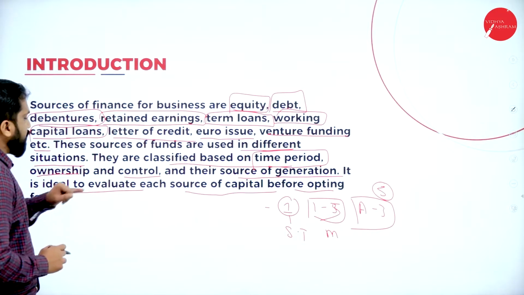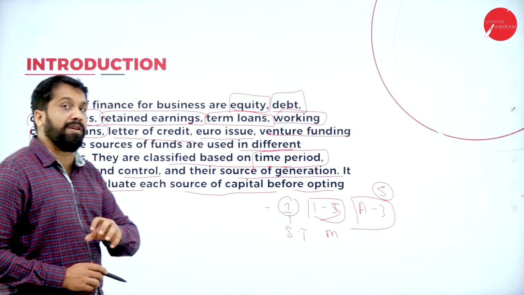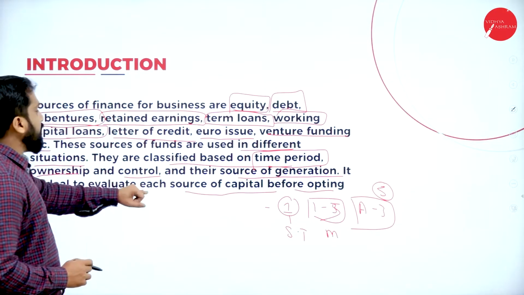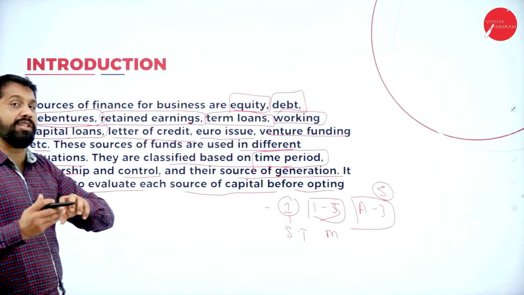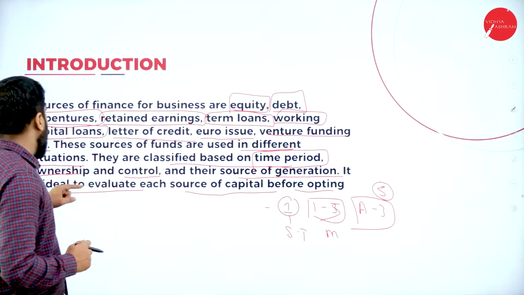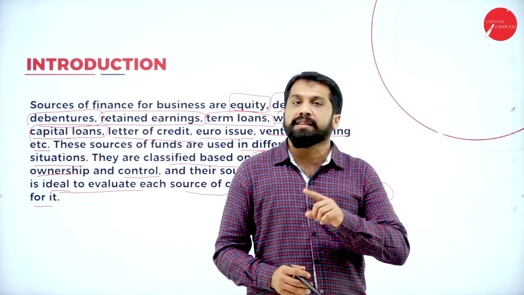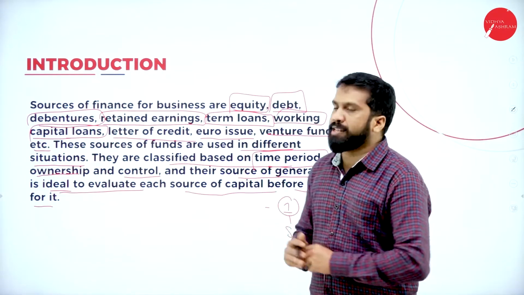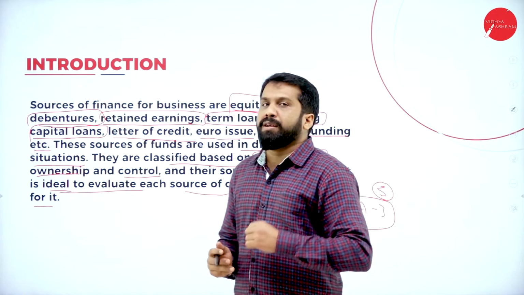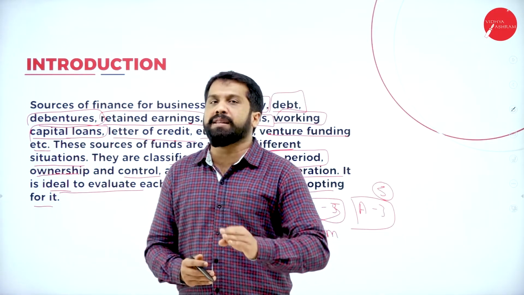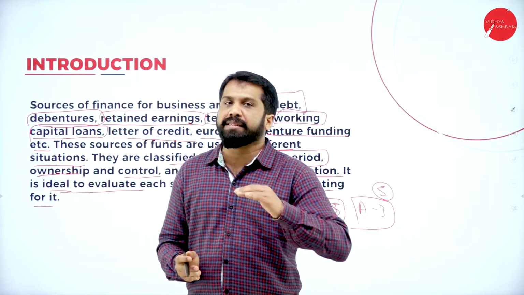Evaluate means what? Calculate each and every source of capital before opting for it. Before you go for your sources of finance, you have to evaluate whether it is for short term or long term. In detail, we will understand while doing the table.